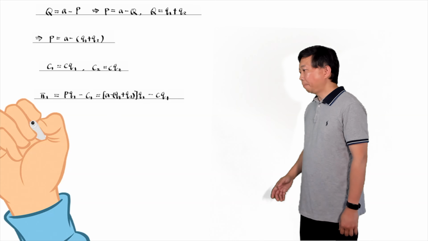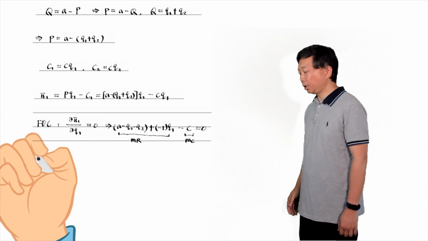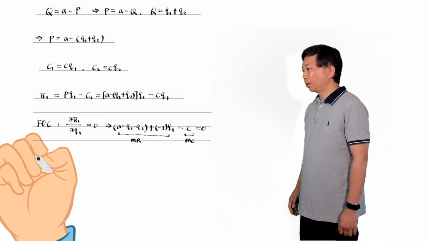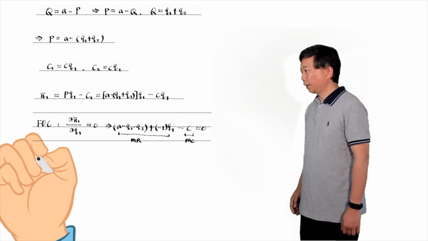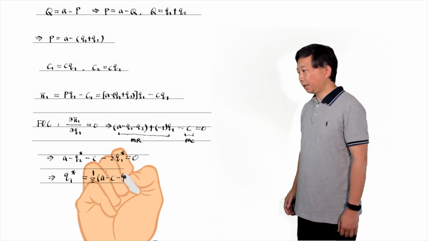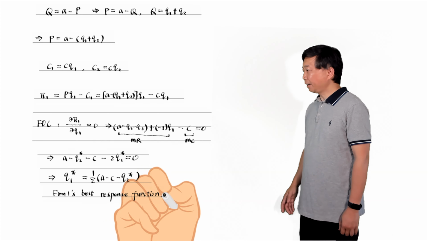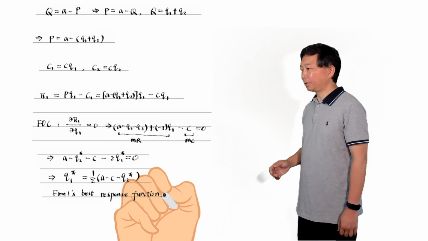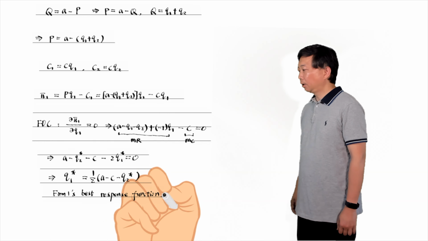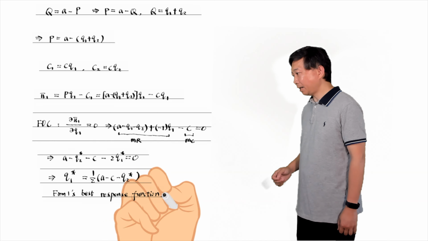Our ice cream firm maximizes its profit by choosing an output level at which marginal revenue is equal to marginal cost. We rearrange the first order condition and attain the firm's best response function. Q1 equals 1 over 2 times (A minus C minus Q2). We find that our ice cream firm's profit maximizing output level depends on our belief about the other firm's output level. The higher the other firm's output level, the lower output our firm should produce to maximize profit.